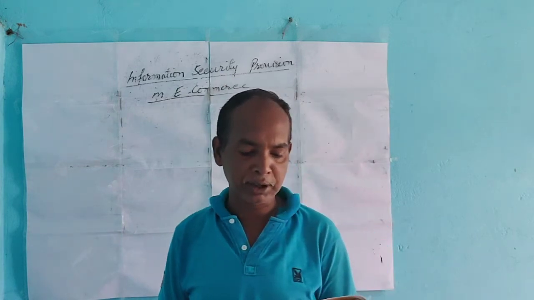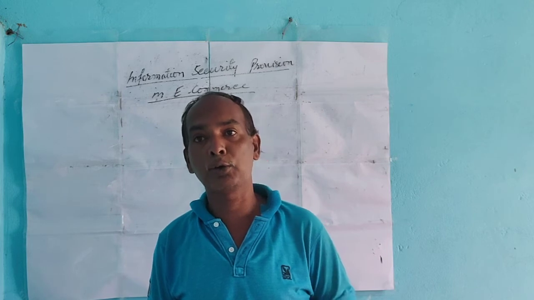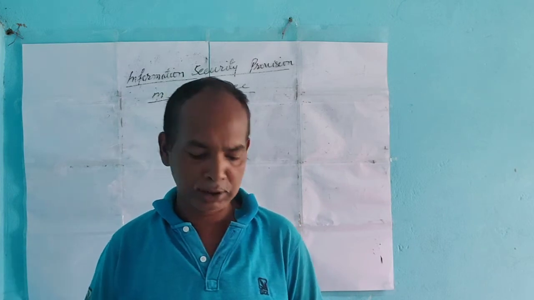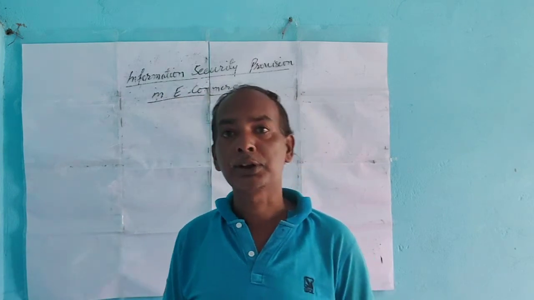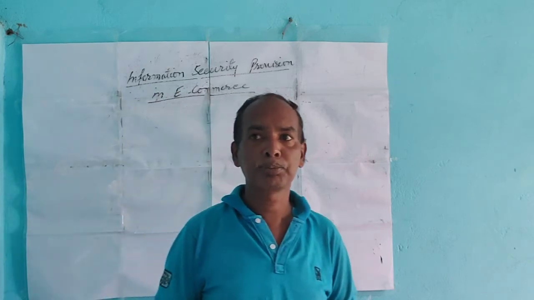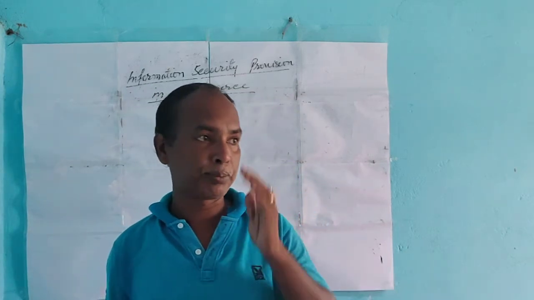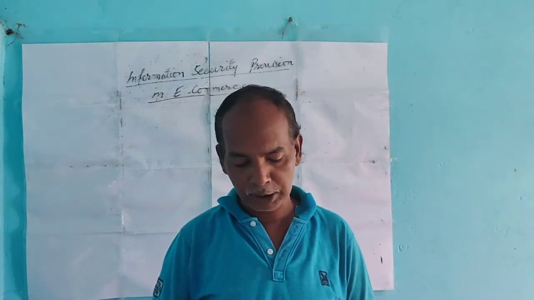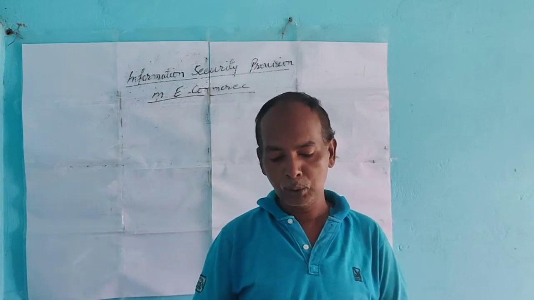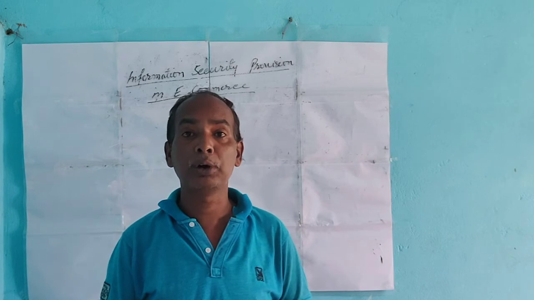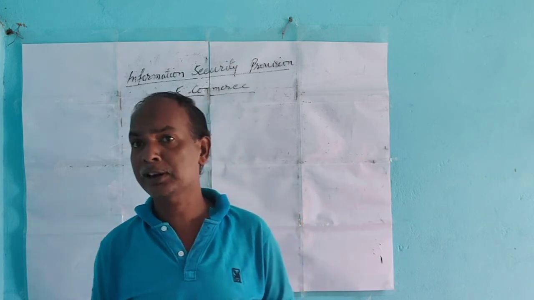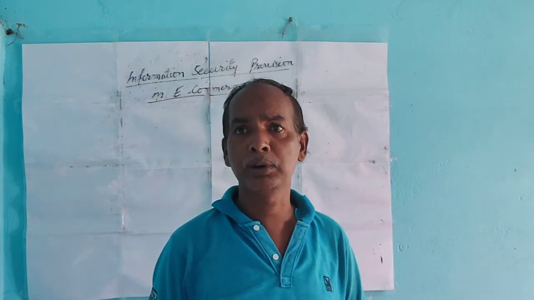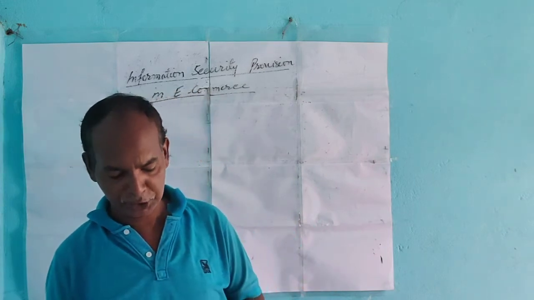The information security system in e-commerce should meet the following requirements. When you're going to buy any product online, either buying or selling, there are questions of security. When you use your credit card, debit card, or internet banking payment, we need some security. Number one is privacy. Under privacy, no unauthorized person should be able to access your information. Unauthorized persons cannot see your credit card numbers, debit card numbers, internet banking password, etc.